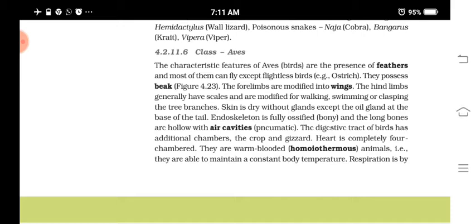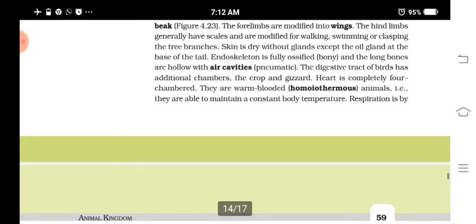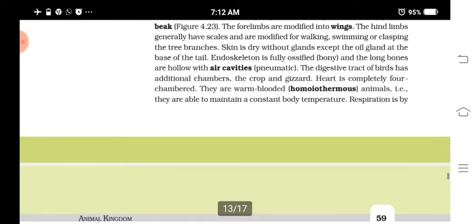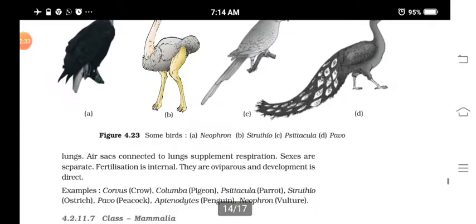Then the digestive system has additional chambers like crop and gizzard. Then they are homeothermic, means warm-blooded animals, and the heart is completely divided into four chambers. Examples of birds are what? Crow, pigeon, parrot, ostrich, peacock. You know, many birds. All the birds come under class Aves.